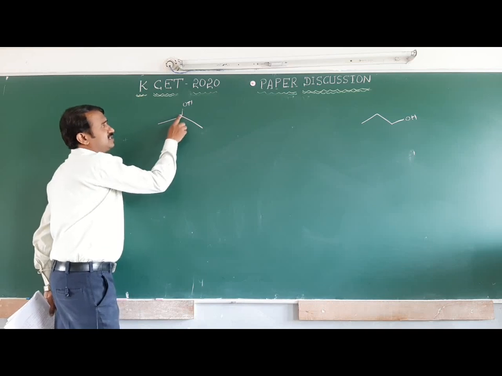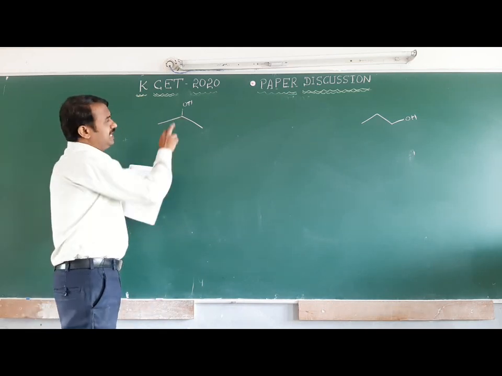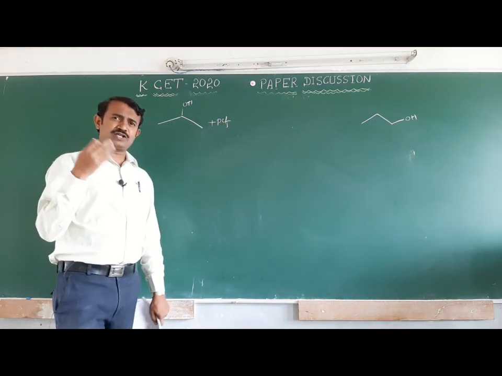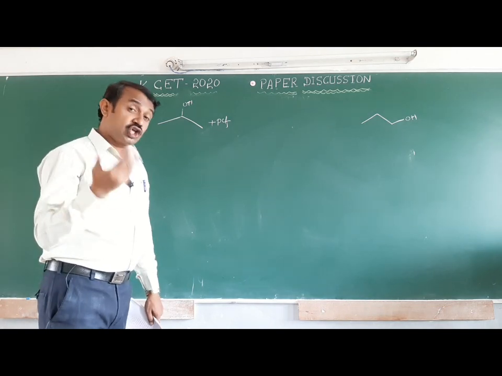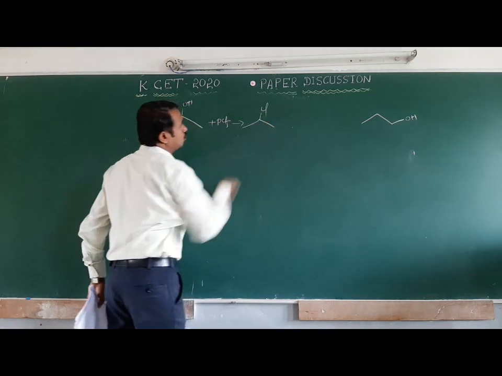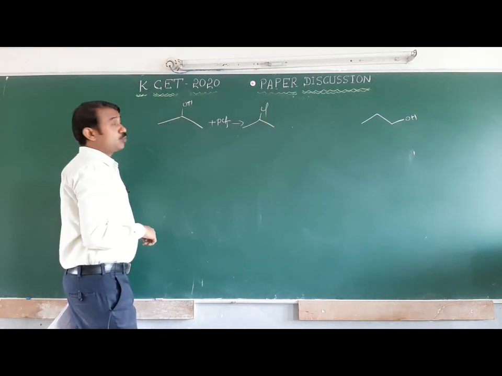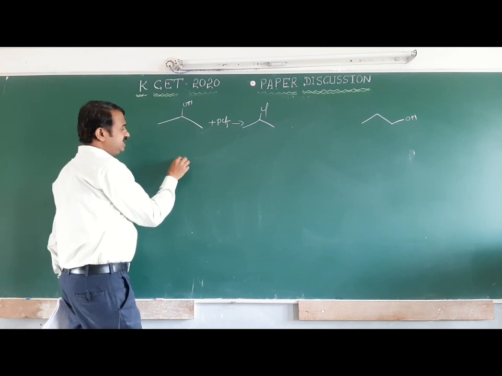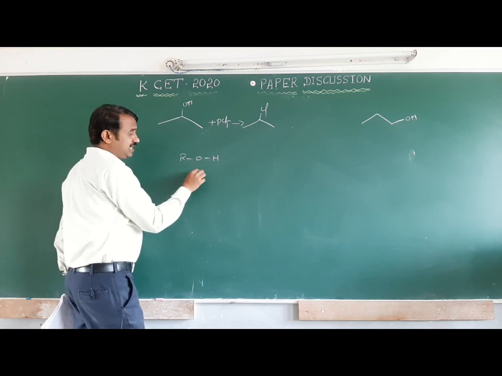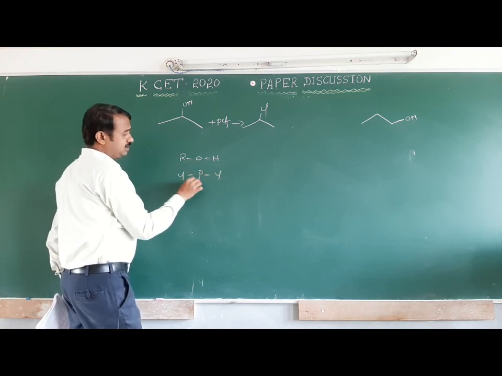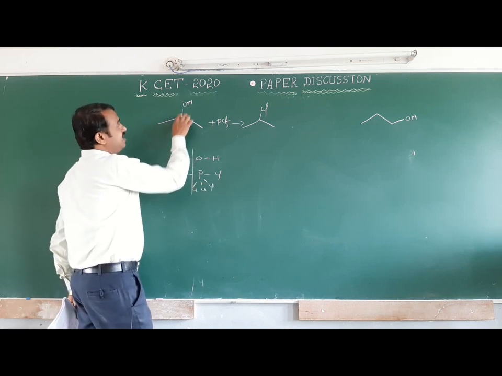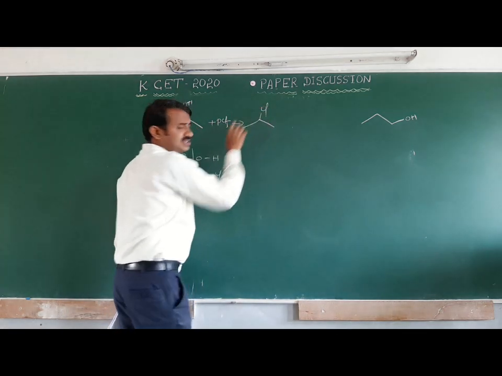First, when it reacts with phosphorus pentachloride, phosphorus trichloride or thionyl chloride, instead of OH you get chloro, isopropyl chloride. ROH, alcohol, reacts with phosphorus pentachloride and you get RCl.